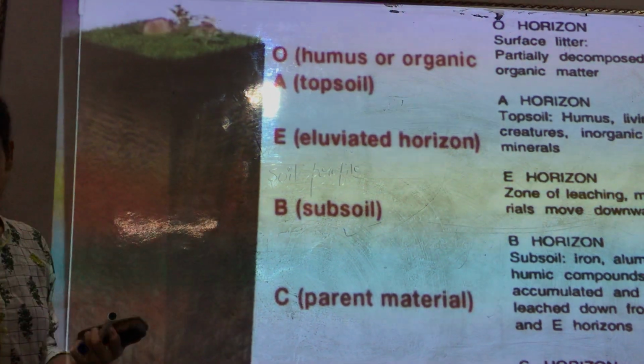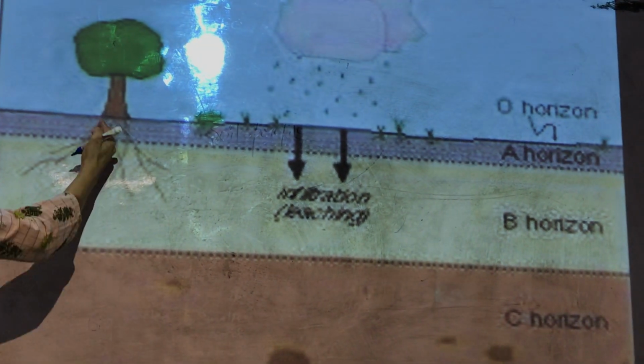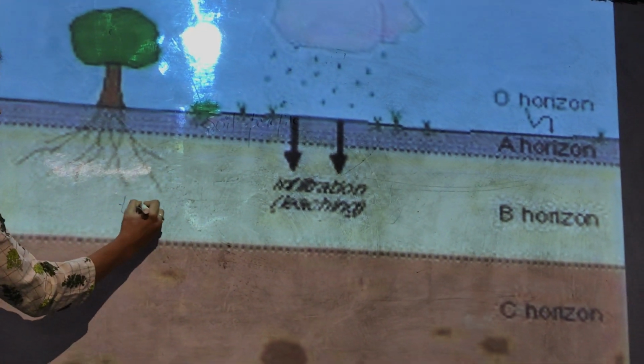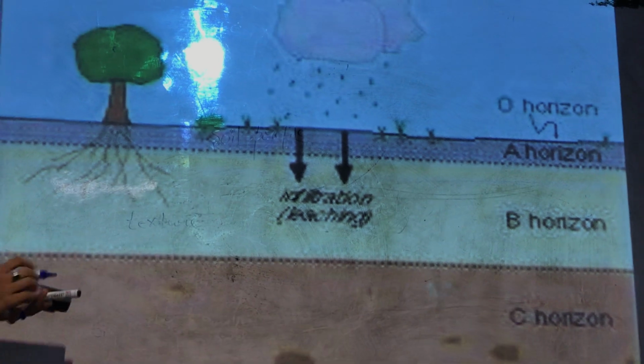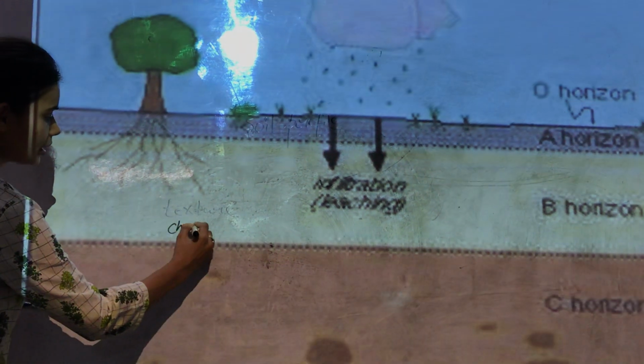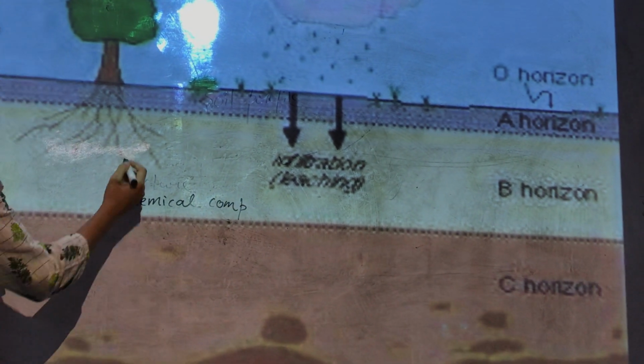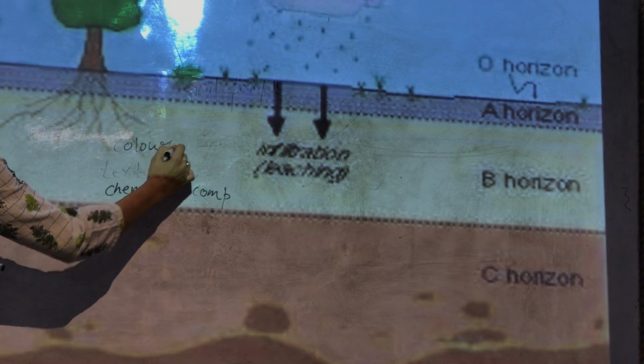And do you know that all these vertical layers are different from one another in terms of their texture, in terms of their chemical composition, color,